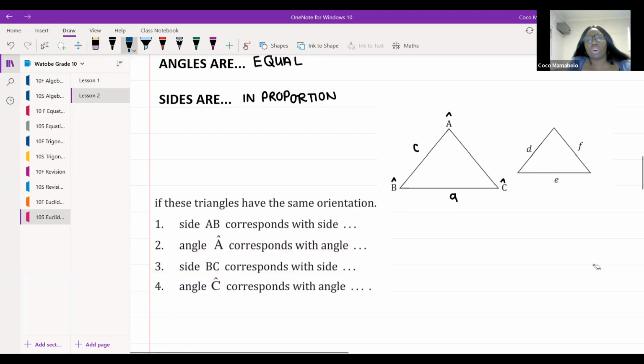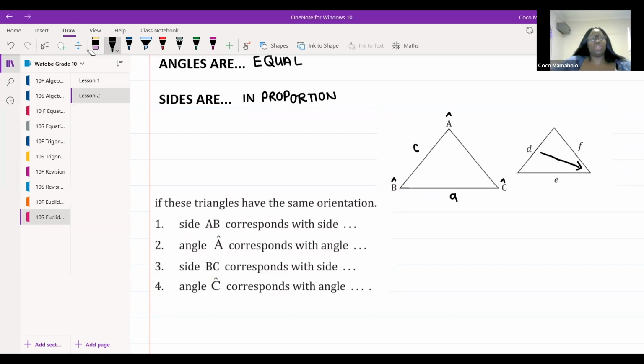We can also call the side C, but we can also call it AB. So side AB and side C mean the same thing. Now, I want to ask you guys, if this side over here is called D, what is this angle opposite it? What is this angle over here going to be called? In the chat.